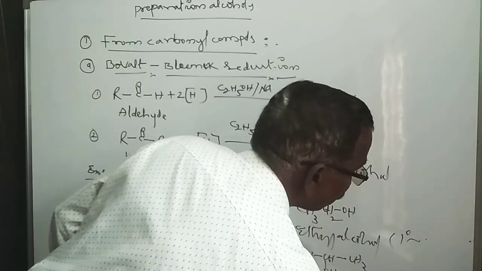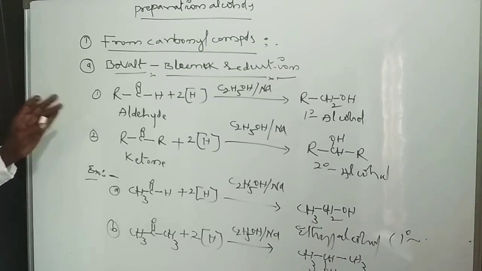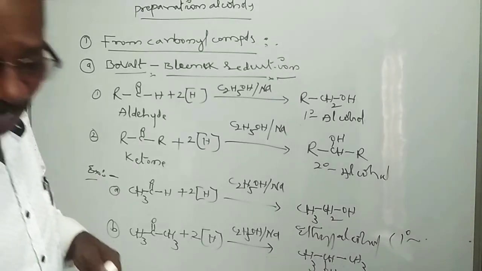It is a secondary alcohol. Secondary alcohol is formed. This is the first preparation of alcohols from carbonyl compounds.